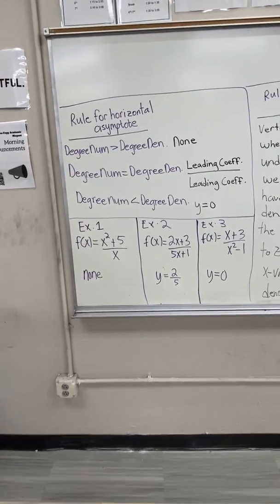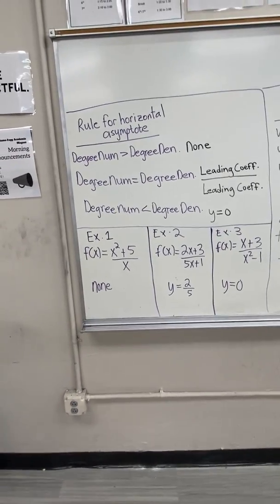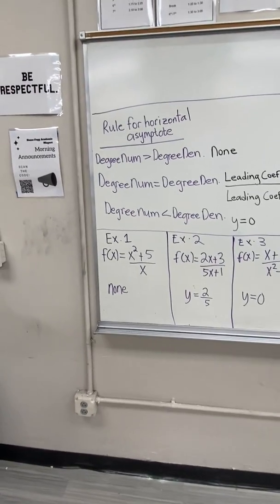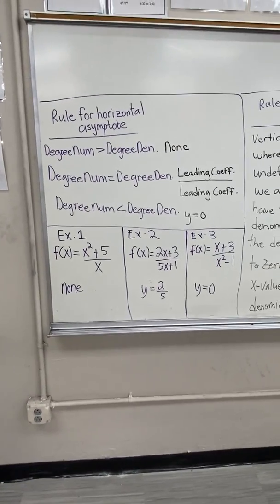Okay, the video we're gonna do today is a little different. You don't see me yet. So we're gonna talk about horizontal asymptotes, all right?